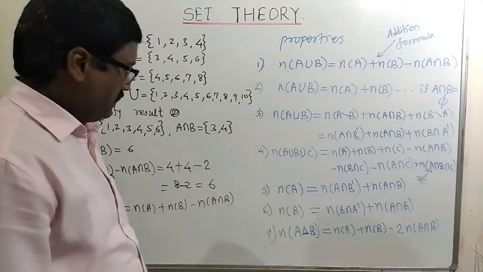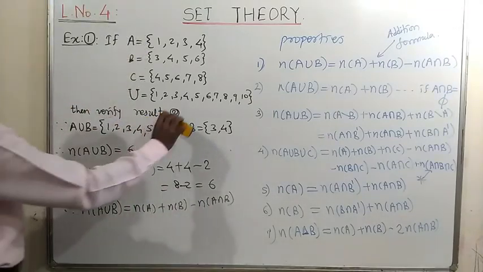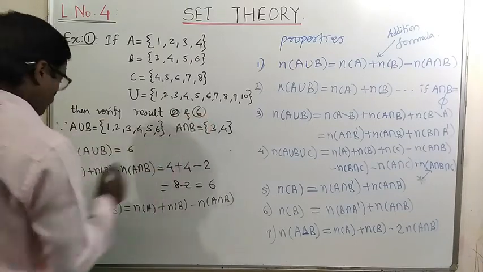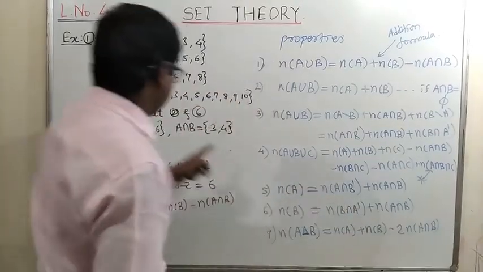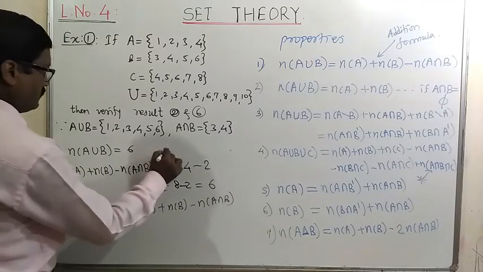Okay. In this way we can verify result 1. Let us now verify result number 6. For that, to verify result 6, we require A intersection B and the number of elements in the intersection.